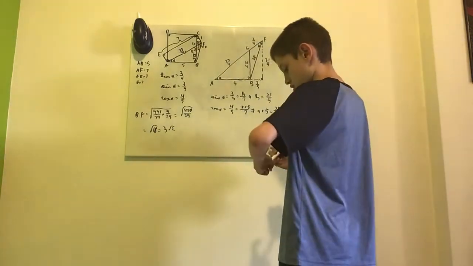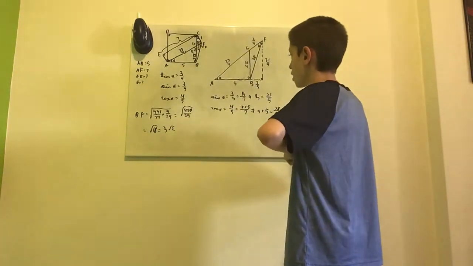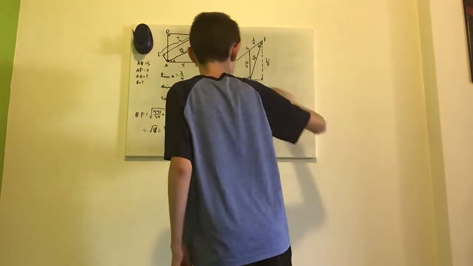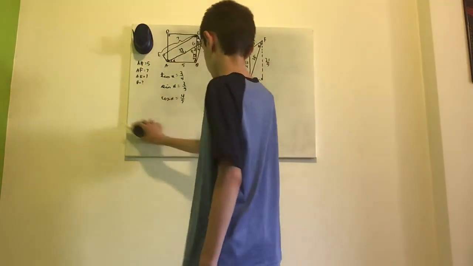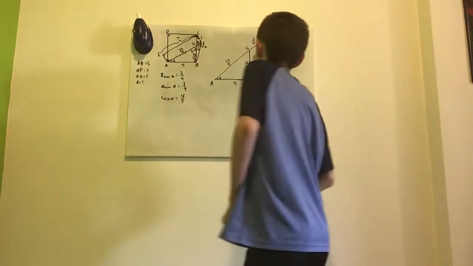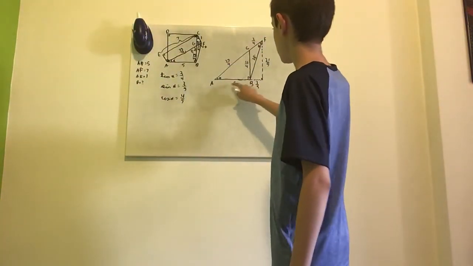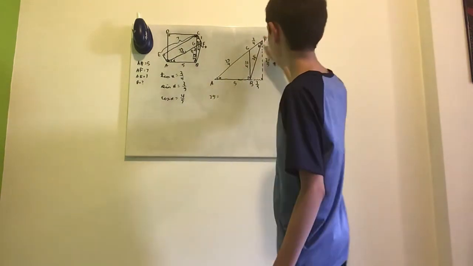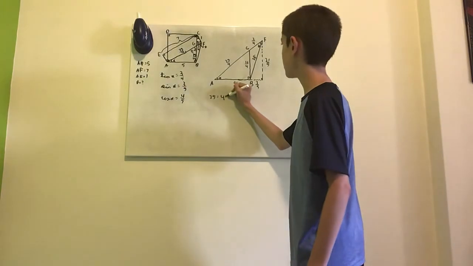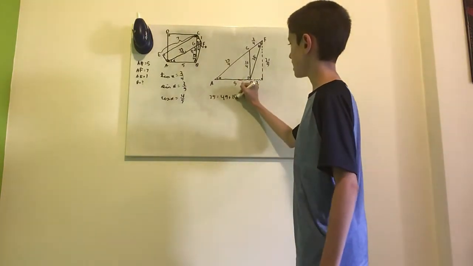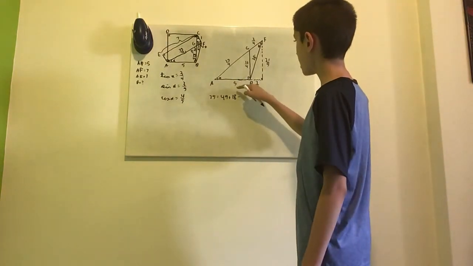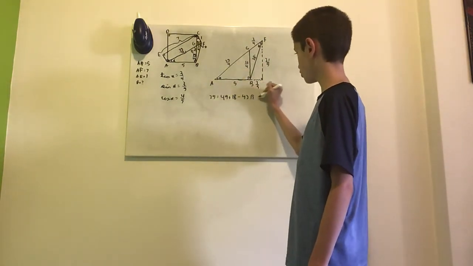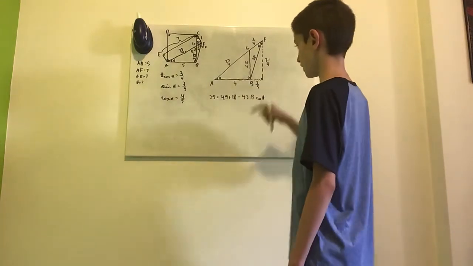Okay, so now we're ready to finish this off by applying the law of cosines. We'll just erase this to make some more space. Okay, so we have that our length AB squared, which is 25, is equal to AF squared, or 49, plus BF squared, which is 18, minus 2 times 7 times root 2, which is 42 root 2, times the cosine of theta.